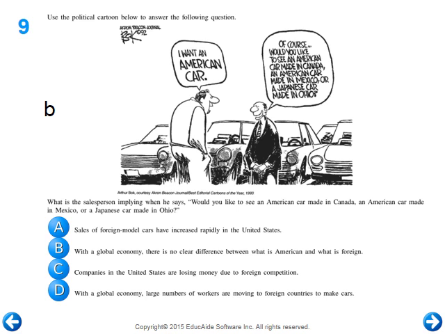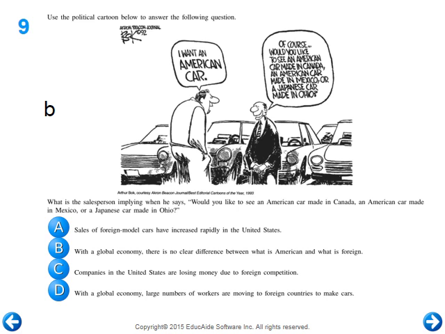All right, number 9, the political cartoon below. Use the political cartoon below to answer the question. What is the salesperson implying when he says, "Would you like to see an American car made in Canada, an American car made in Mexico, or a Japanese car made in Ohio?" The trick here is, let's look at the answers. A, sales of foreign model cars have increased rapidly in the United States. They might have, but that's not what the answer is. B, with a global economy, there's no clear difference between what is American and what is foreign. Let's hold on to that one.